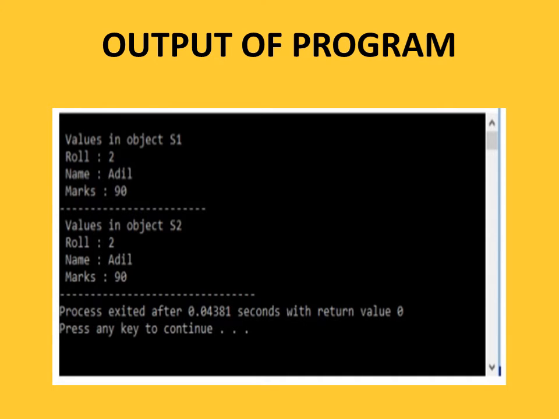Now see the output of the program. Values in object s1: roll number is equal to 2, name is equal to Adil and marks is equal to 90. And values in object s2: again roll number is equal to 2, name Adil and marks 90. So whatever parameters you pass at the time of creation of the s1 object will be the same in s2, because we are passing the object as a parameter to the second constructor, and it does what the copy constructor does. It copies the data members of one object into another object. So both outputs will be the same but the objects are different.